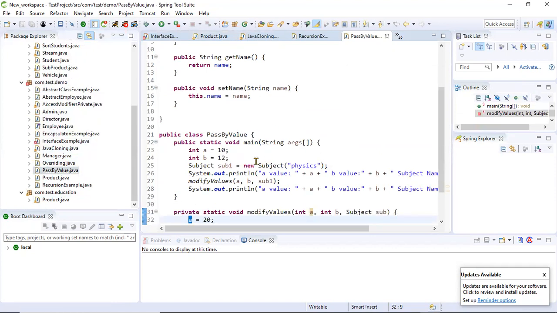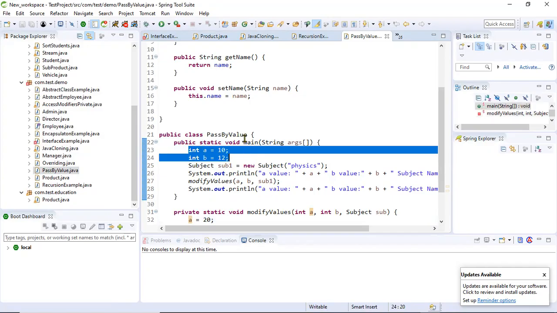Yeah, I have only these examples. Okay, so these two are local variables here. The rest are objects.